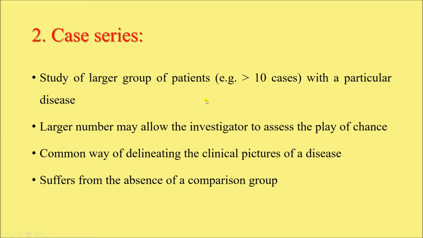So, if I take a single case and get the signs and symptoms from that disease, it may occur only because of chance, right? But if I take 10 cases and find out that almost all of those patients are showing similar signs and symptoms, that means the presence of signs and symptoms in all the cases of that disease is not by chance. So, that means it is obvious that these signs and symptoms are present in that disease.